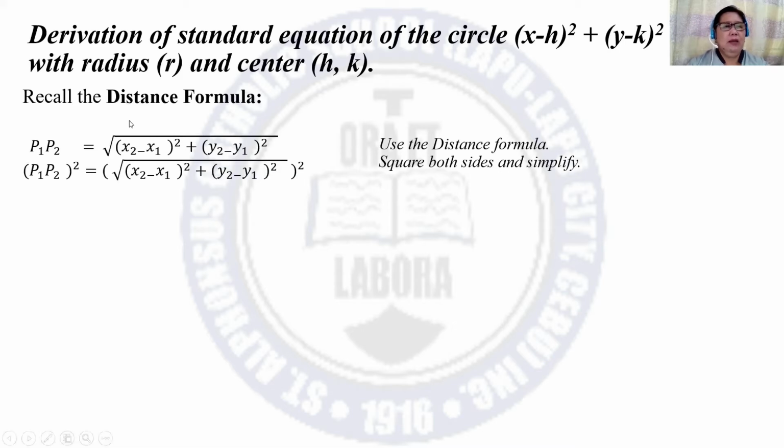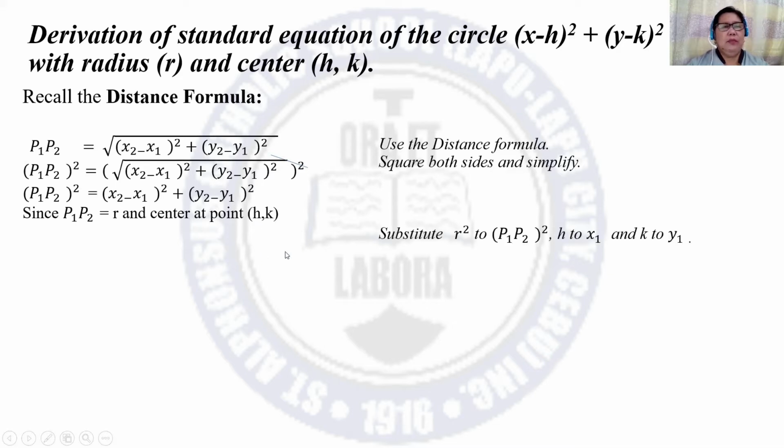So we have to square this and also the other side. Then here, we can cancel the square together with the symbol. So what is left is only this expression. Since P1P2 is equal to r, or the distance of the radius, and the center is at point (h, k), then we have to substitute r squared into this expression, h for x sub 1 and k for y sub 1.